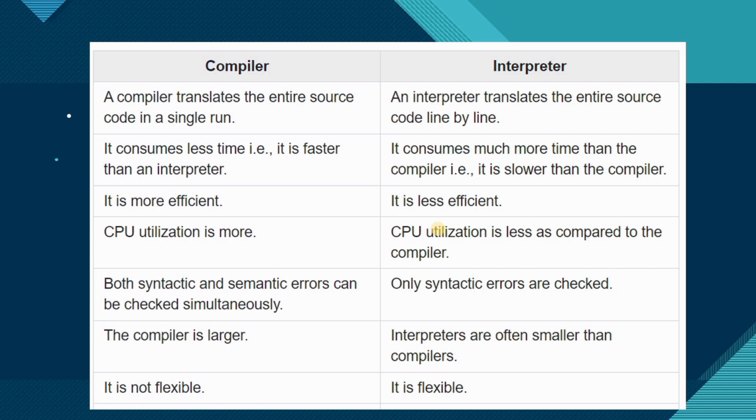While running the code, Python generates bytecode. This bytecode is after that converted using a Python virtual machine, the PVM. As in Java you have the JVM, in the same way in Python this bytecode will be run by the PVM, the Python virtual machine, to generate the output. So this is what happens whenever you move internally into Python. Python is also internally using the compiler, so you can call Python both a compiled as well as an interpreted language.